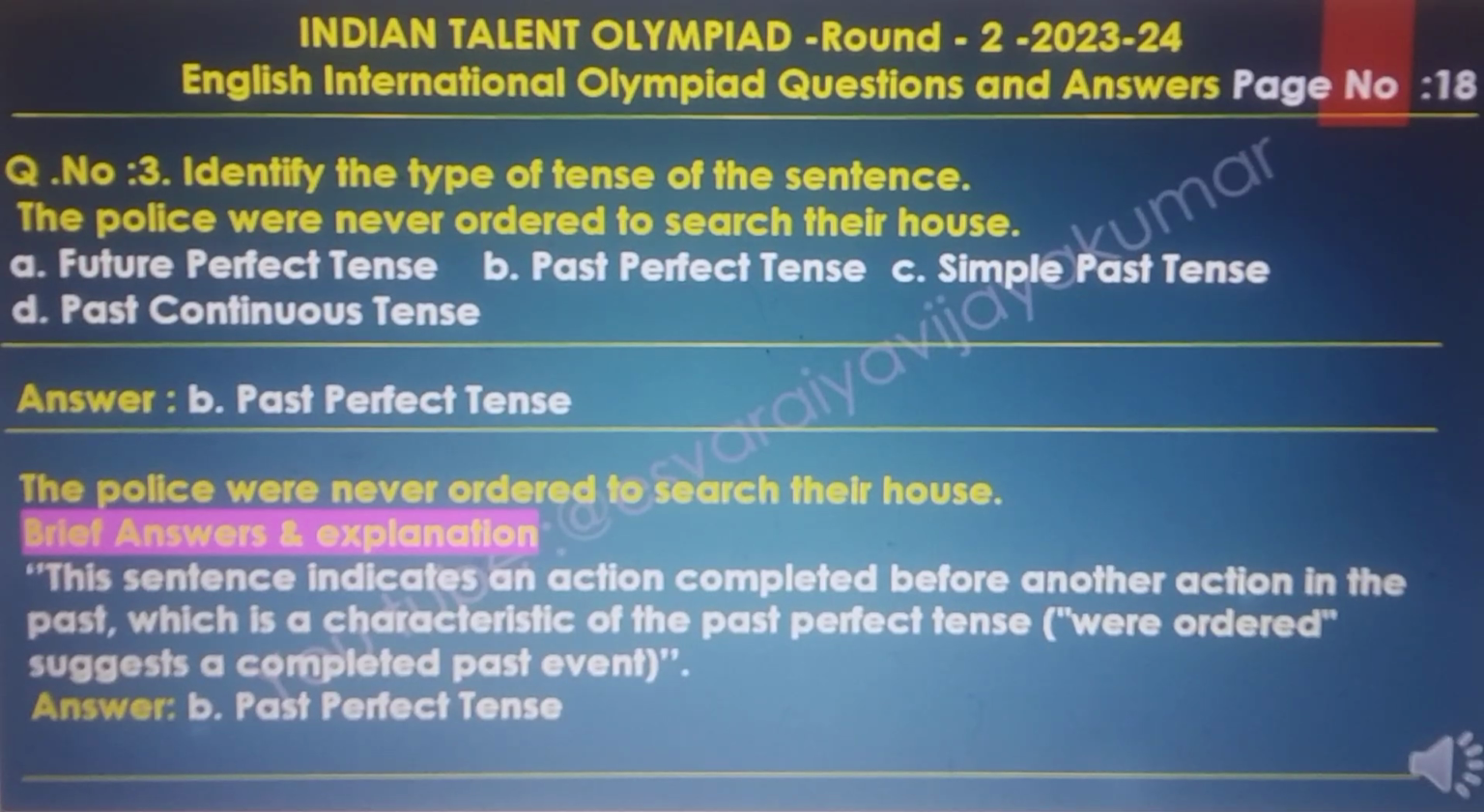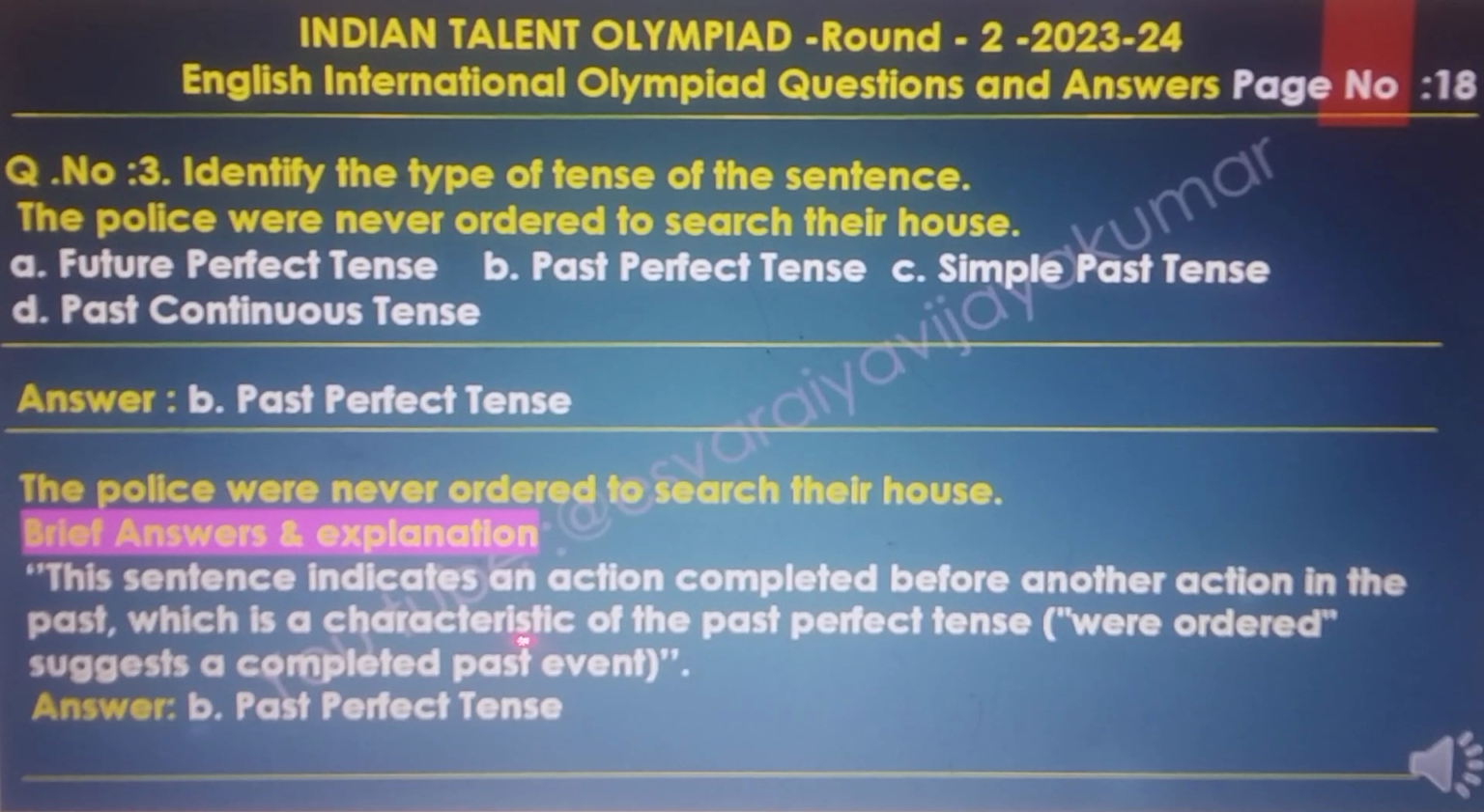Question number 3: identify the type of tense of the sentence. The police were never ordered to search their house. The options are future perfect tense, past perfect tense, simple past tense and past continuous tense. The answer to this question is past perfect tense. The brief answer and explanations of this question.